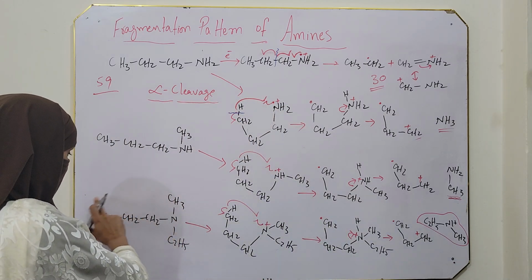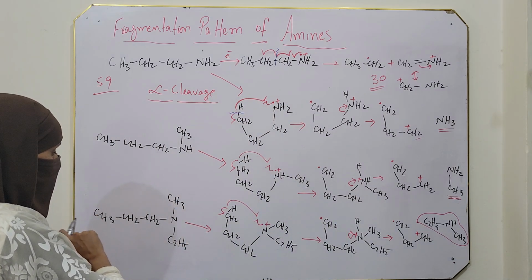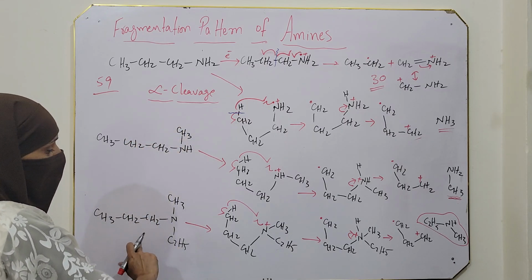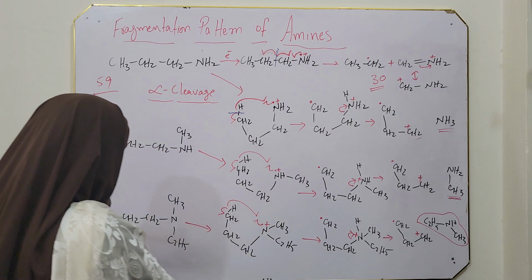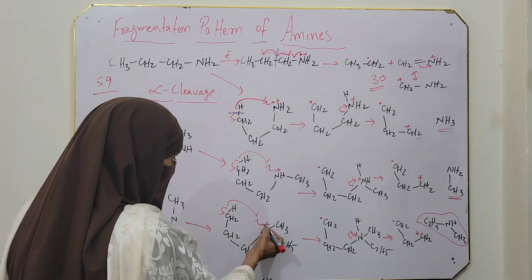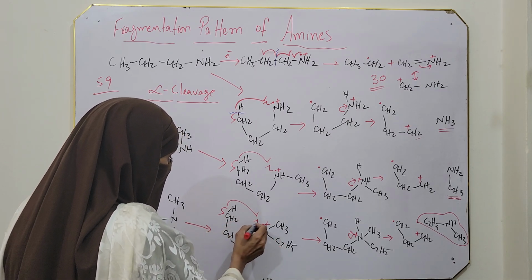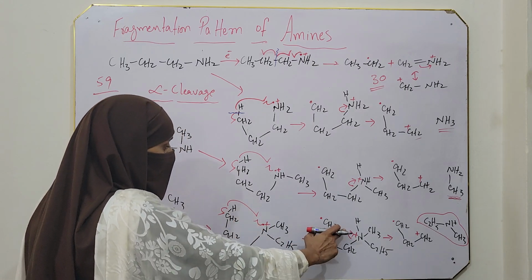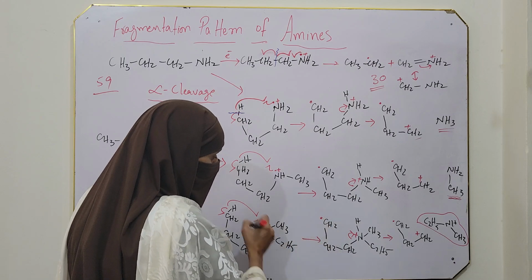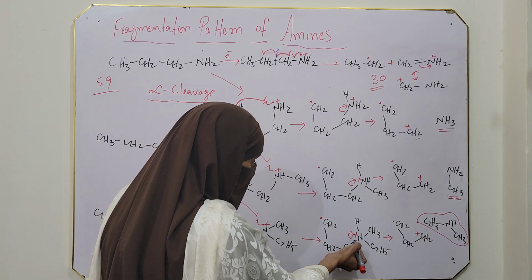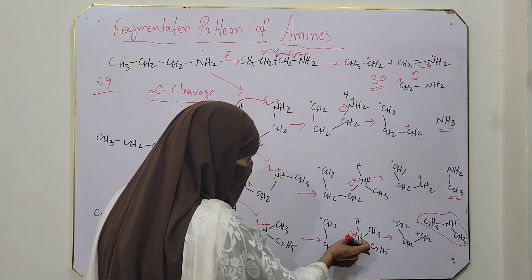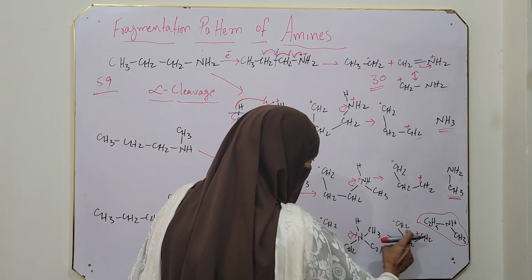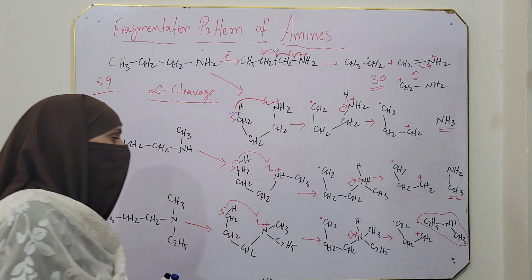Now this is our tertiary amine. In case of tertiary amine, again we have alpha cleavage. Alpha cleavage will occur here. And the second option is if gamma hydrogen is present, then McLafferty rearrangement will occur. Now here in case of McLafferty, when this hydrogen is shifted to this position, this moiety is formed. Here is a radical, and then in order to release nitrogen, this whole bond is shifted toward nitrogen, and as a result a secondary amine is released and a carbocation is obtained.